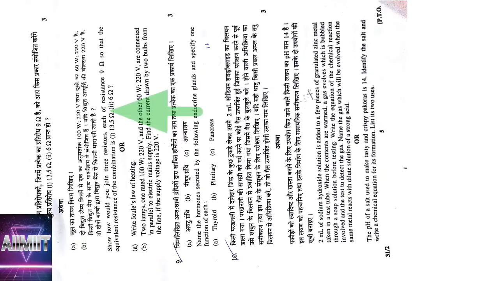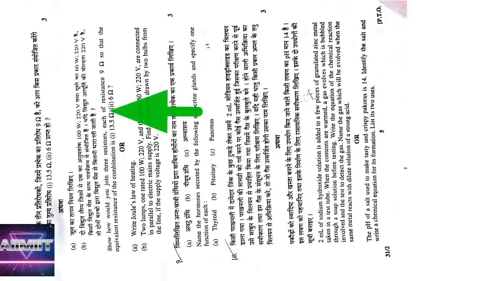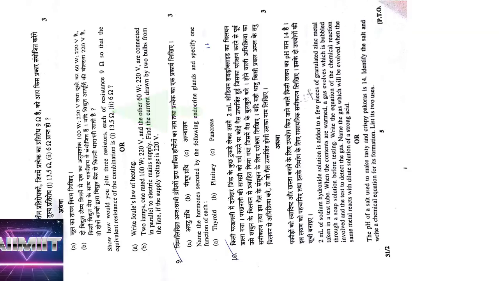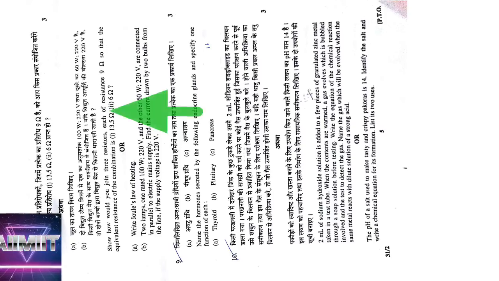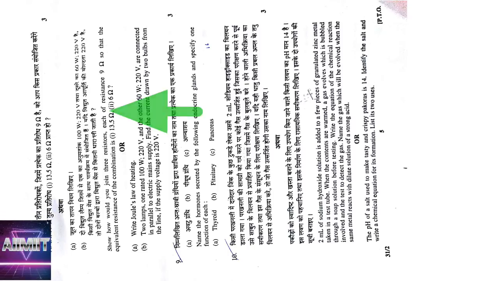Eighth question: how would you join three resistors, each of resistance 9 ohm, so that the equivalent resistance of the combination is 13.5 ohm and 6 ohm? So two in series and one in parallel, or two in parallel and one in series. If you write and solve, you will get that answer. And in the eighth question, there is an OR part also: write Joule's law of heating. We know Joule's law of heating: heat developed in a conductor is directly proportional to the square of the current, resistance and time of flow of current, that is H equals I squared R T.